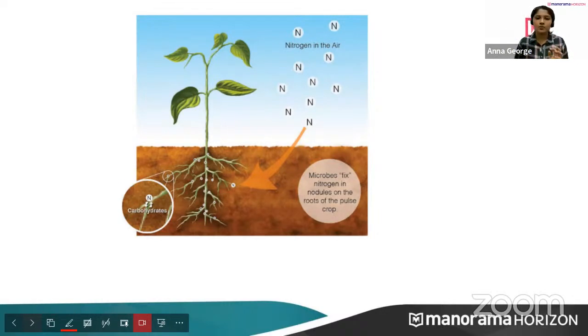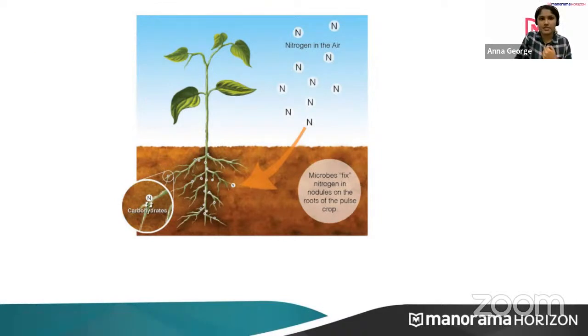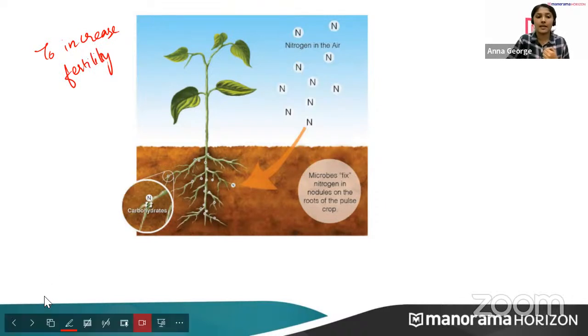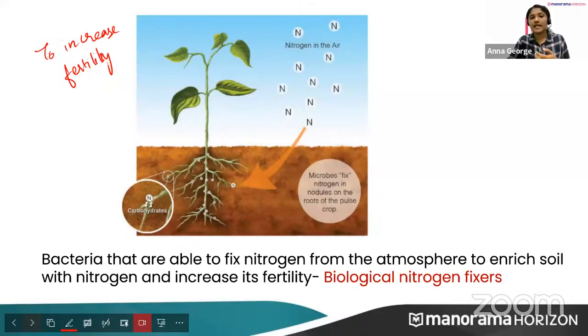Okay. Now, the next advantage of microorganisms is that they increase soil fertility. So how does it increase the soil fertility? With the help of some biological nitrogen fixers. Bacteria that are able to fix nitrogen from the atmosphere, to enrich soil with nitrogen and increase it, are called biological nitrogen fixers. Okay. So yeah, here Rhizobium bacteria.